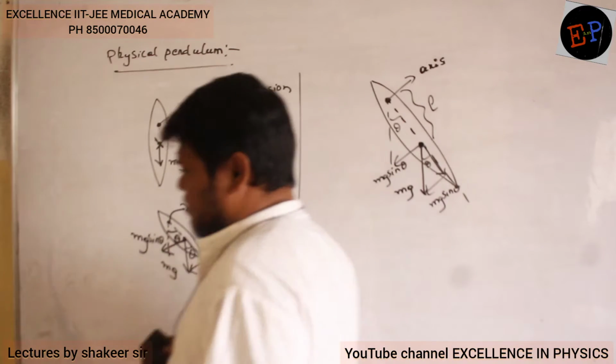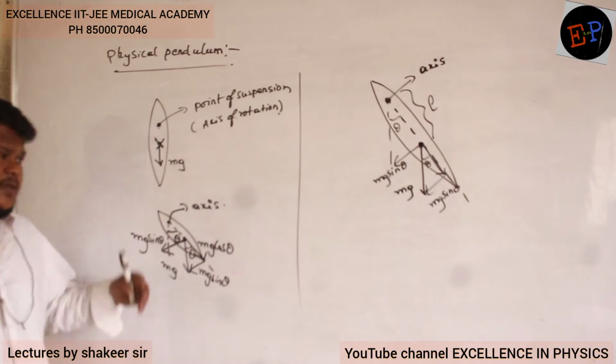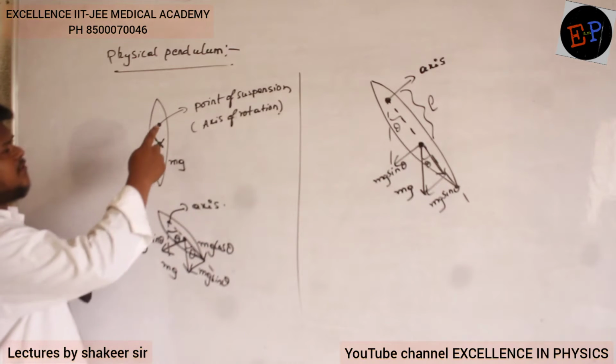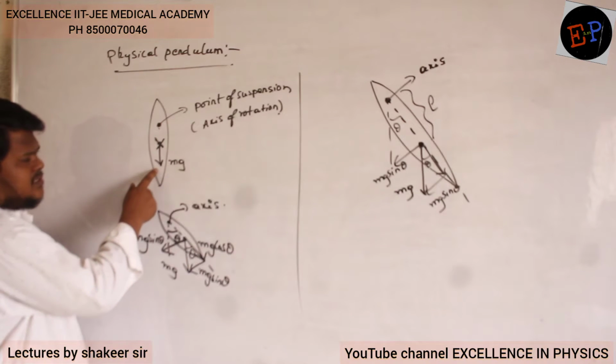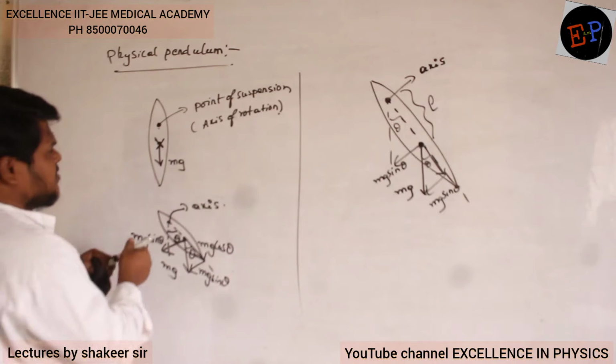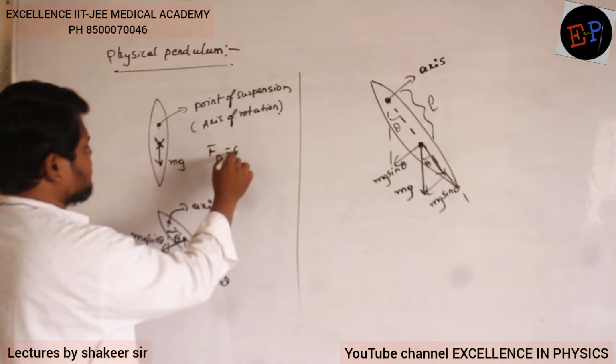So what is meant by physical pendulum? Any body which can perform SHM is called a physical pendulum. Clear, no? So when weight is acting here, when the body is arranged like this, then there is no restoring force. In this condition I can say restoring force is 0.